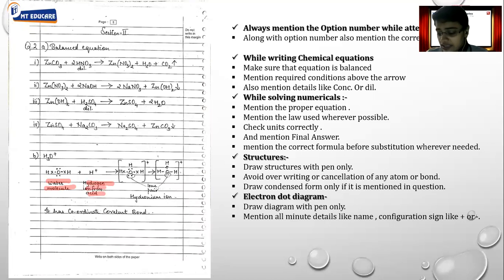Next, as we can see, there is a lone pair, so we have to mention that detail. After the bond is formed, here we are getting the positive charge, so we need to mention that. Mention all minute details.